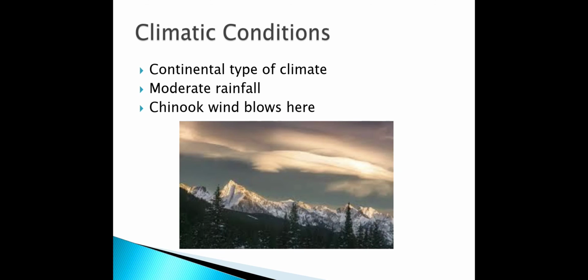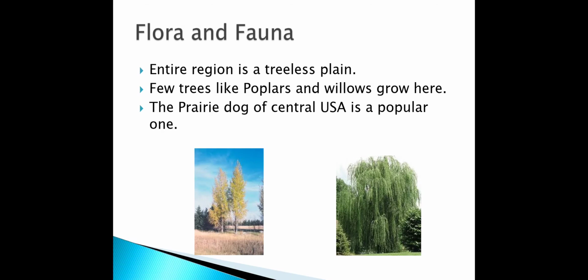Now, why does the Chinook wind blow here? Because when we were discussing the physical features, we saw that there is a natural barrier in the east and west, but there was no natural barrier in the north and south. So the Chinook wind blows here. Then we saw the flora and fauna. The major trees that grow where water is available are poplars and willows. The popular animal here is the prairie dog, and the American buffalo was also found here before the coming of the Europeans, but later on it became extinct.